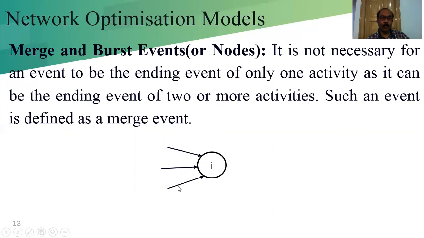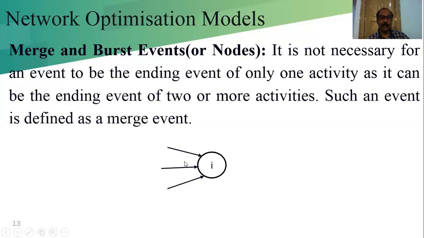Here, each of these activities has its own start node, and these three activities have the same end node. When two or more activities have the same end node, these activities are known as merging, because they are merging in the same node.